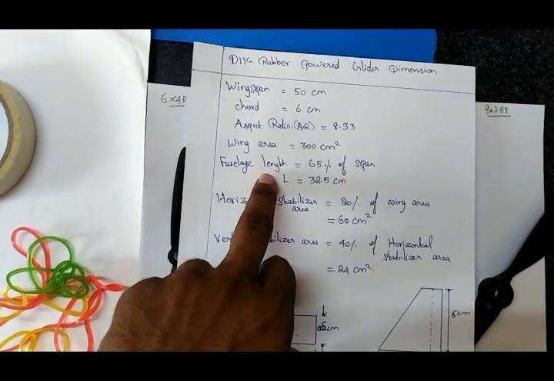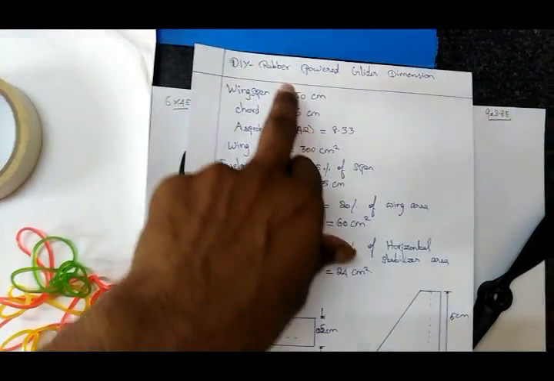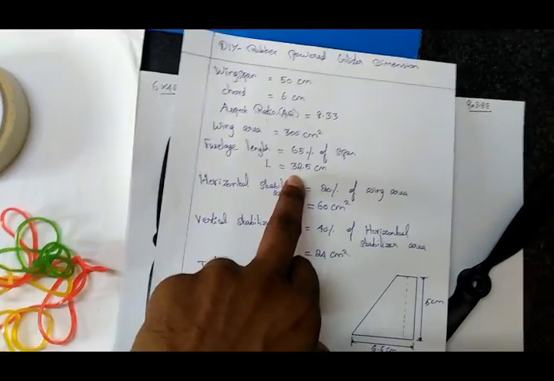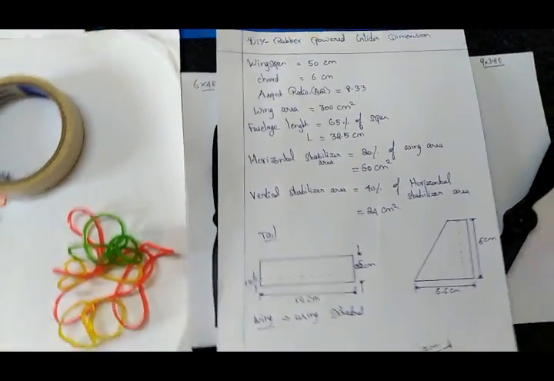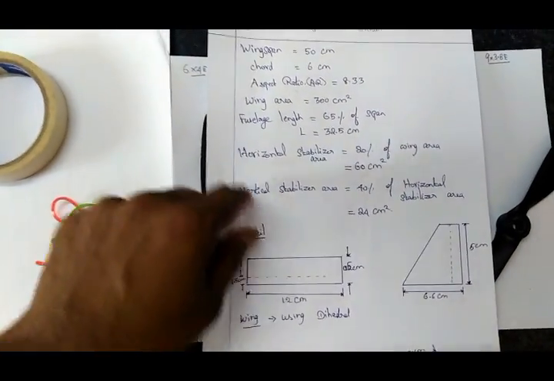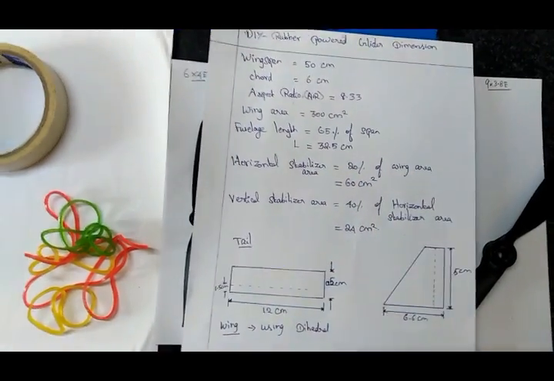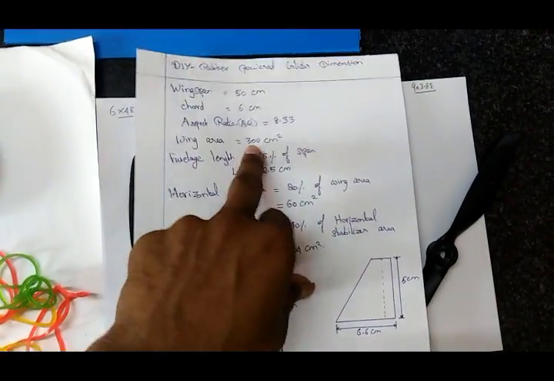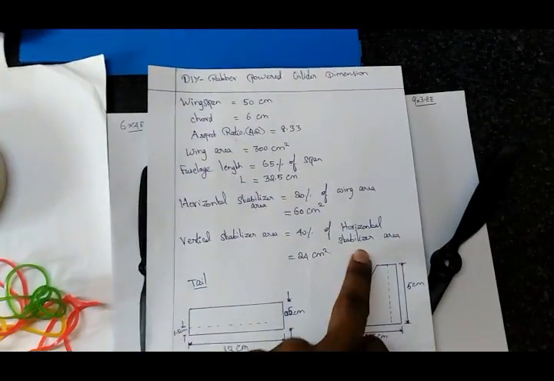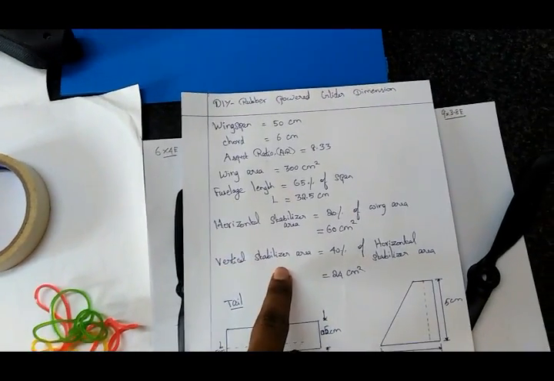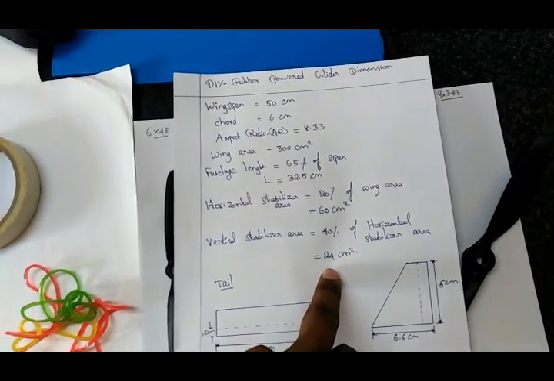To find the length of the fuselage, it is 65% of the wingspan. That is 0.65 into 50 centimeter, so the length of the fuselage is 32.5 centimeter. To find the stabilizer area of both tails, the vertical and horizontal stabilizer: horizontal stabilizer area is equal to 20% of wing area, that is 0.2 into wing area. We get 60 centimeter square. By using the horizontal stabilizer area, we find the vertical stabilizer area, which is 40% of it. So 0.4 into 60, we get 25 centimeter square.